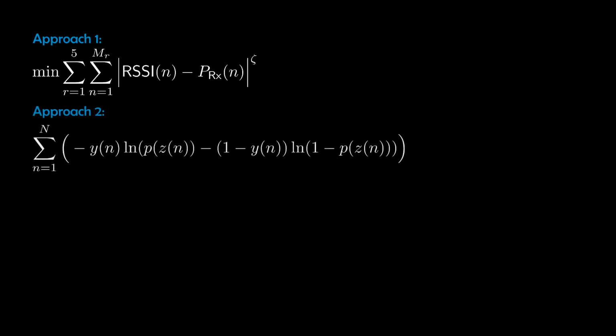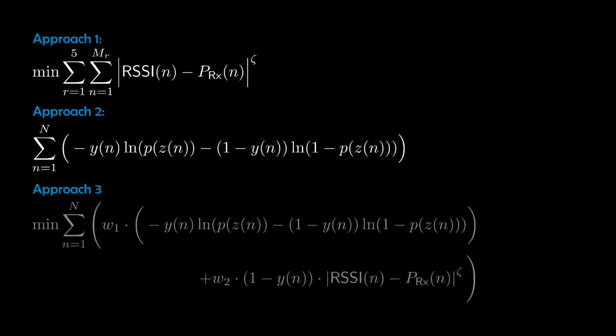In parameter estimation stage, we optimize 3 different functions using the experimental data. In approach 1, we optimize for minimizing the RSSI difference between our model estimates and the actual value. In approach 2, we optimize for minimizing the packet error rate PER using a logistic regression type. And in approach 3, we optimize over a weighted combination of PER and RSSI.